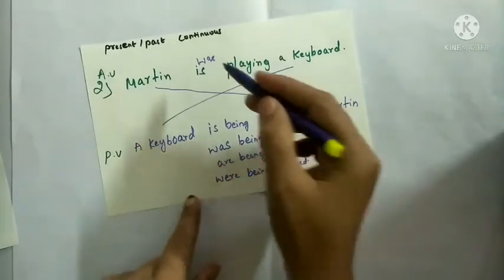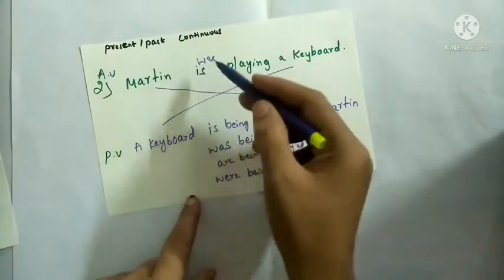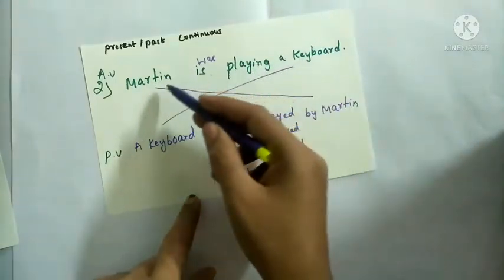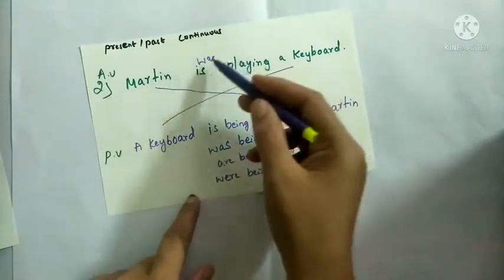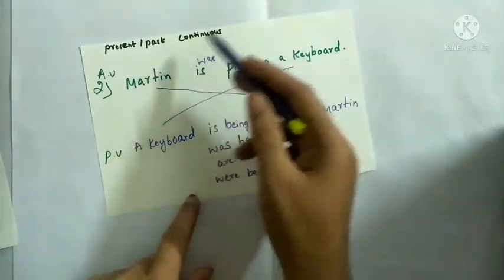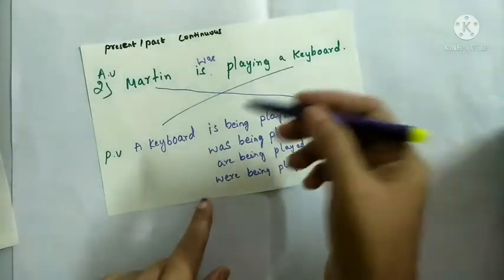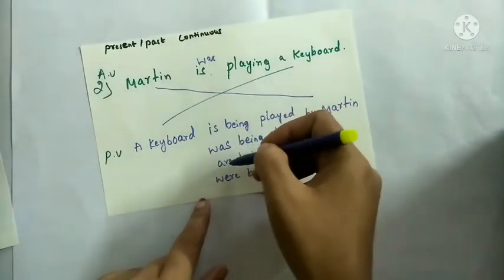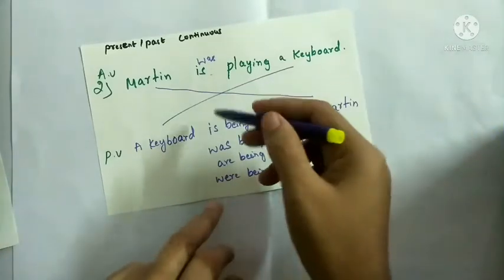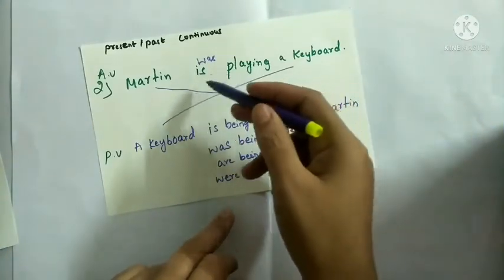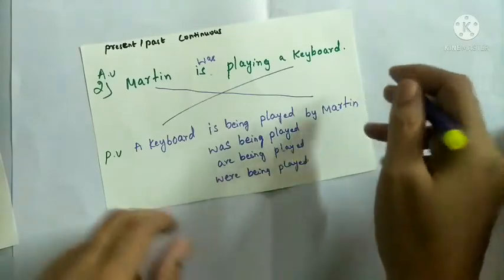So in this one, Martin is playing a keyboard is a present continuous question, active voice. Now Martin was playing a keyboard is a past continuous question. So these are present singular and plural answers, and was and were are singular and plural past answers.